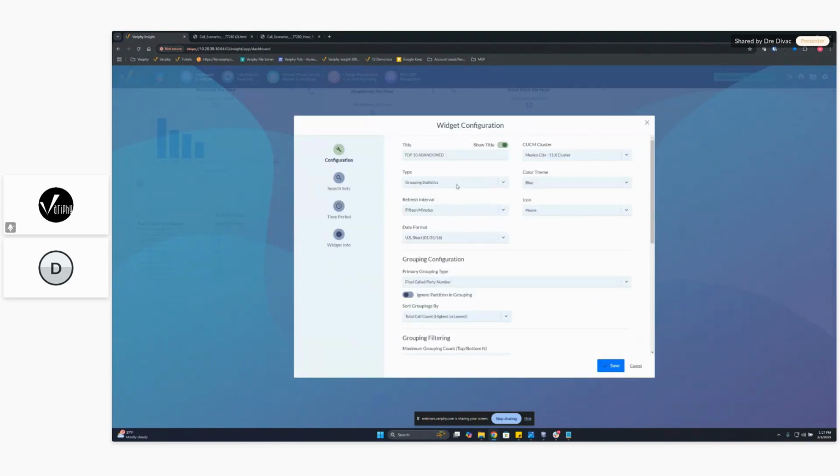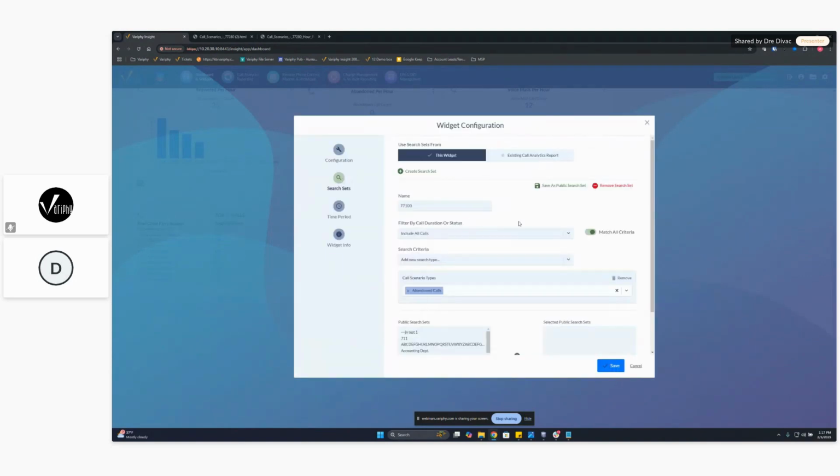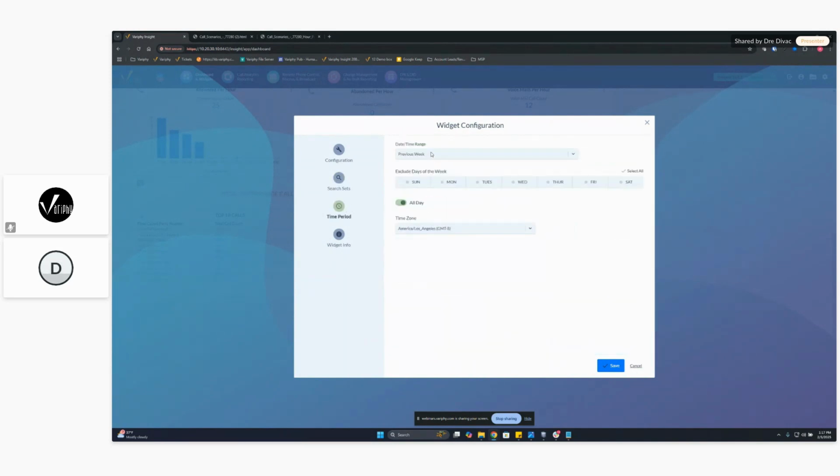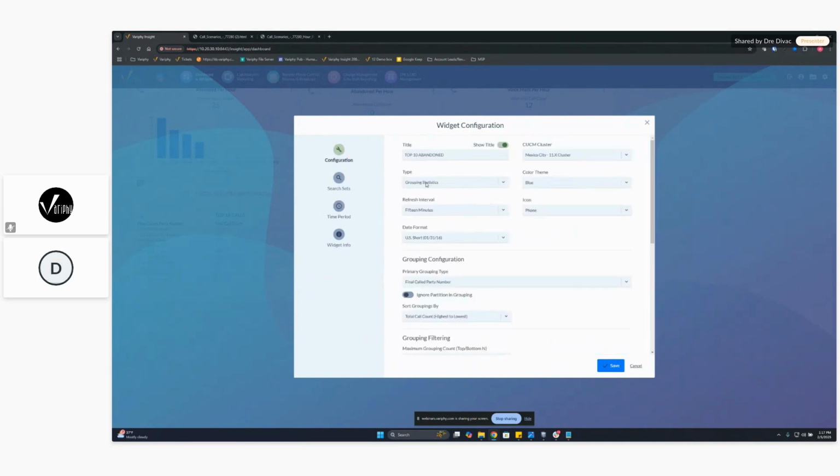And now this is a system-wide widget. So I don't have a specific number we're looking at like we did at the 77280 hunt group. So all we did here was just added a call scenario type of abandoned calls. So that's going to say, give me all those abandoned calls for this certain time period, which is previous week. The type of widget is a grouping statistic widget. So when you create one, you'll have these options to create different styles of widgets. Grouping statistics will be the one you want to pick here.